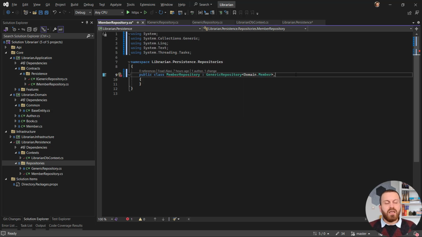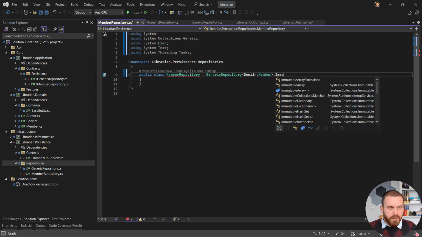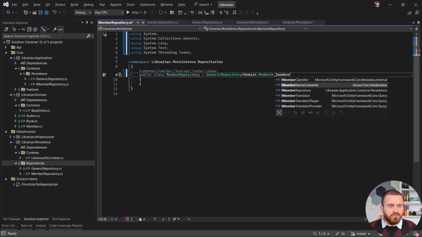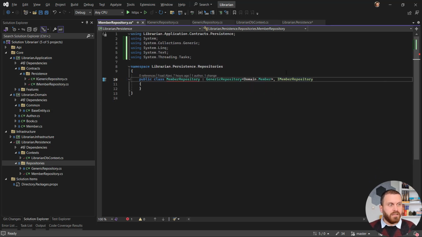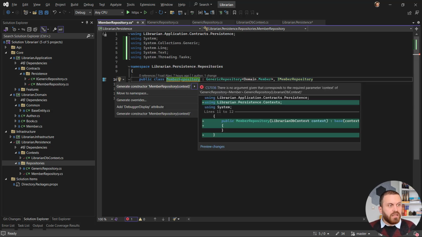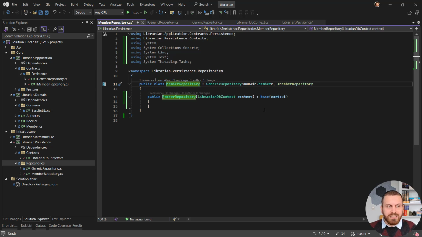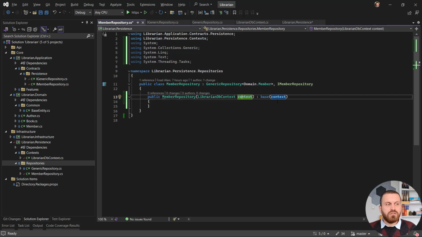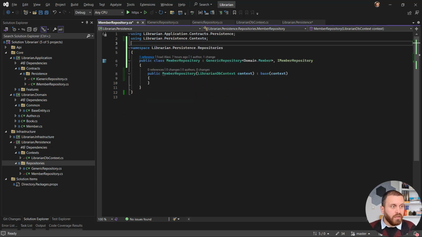Let me just inherit from GenericRepository and implement IMemberRepository. Fine. It is nagging because we have one constructor which accepts one parameter and this one doesn't have it. Then let's create a constructor exactly like that with this context here and pass it to the base method. Fine. And let's save everything.